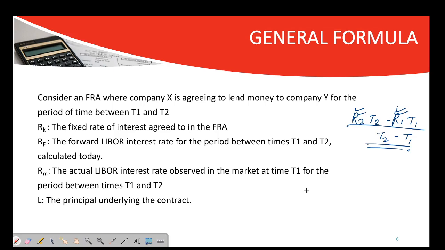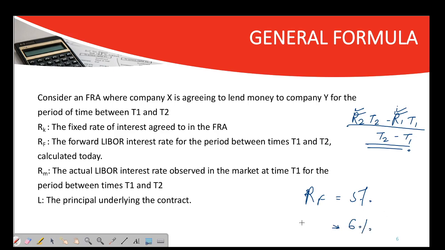If you think that the forward rate is 5%, you think that I will have to pay 5% only, so you have to pay floating rate. But there is some kind of problem in the market or some external factors that lead LIBOR to say 6%.